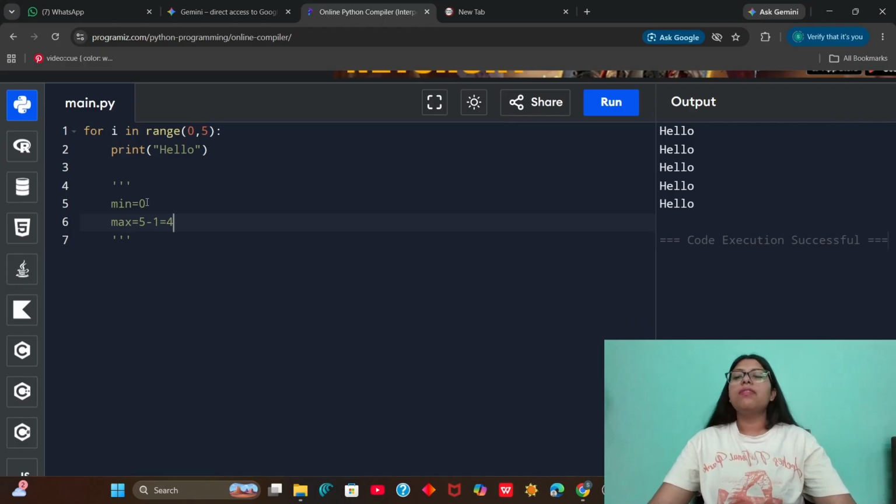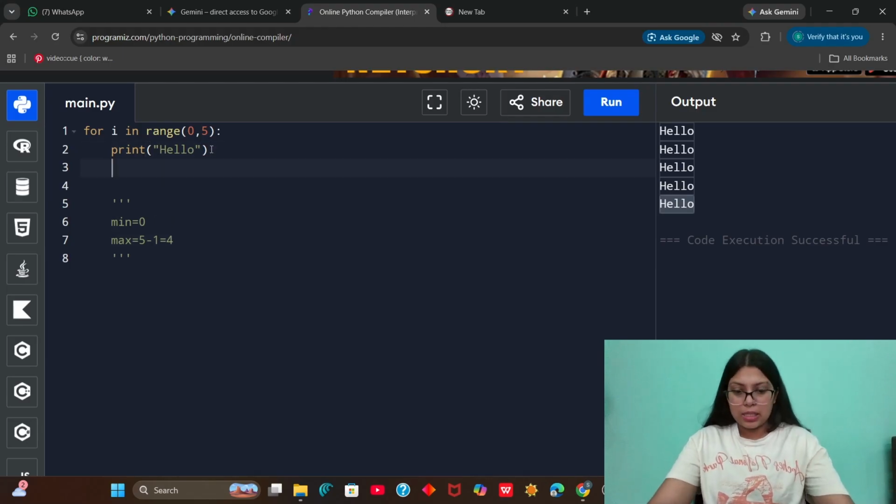It will start counting from 0 and it will go till 4. And for each of that count, it executes this statement. So for 0, it will print hello. For 1, for 2, for 3, for 4. It won't take 5 because the maximum limit is 5 minus 1.